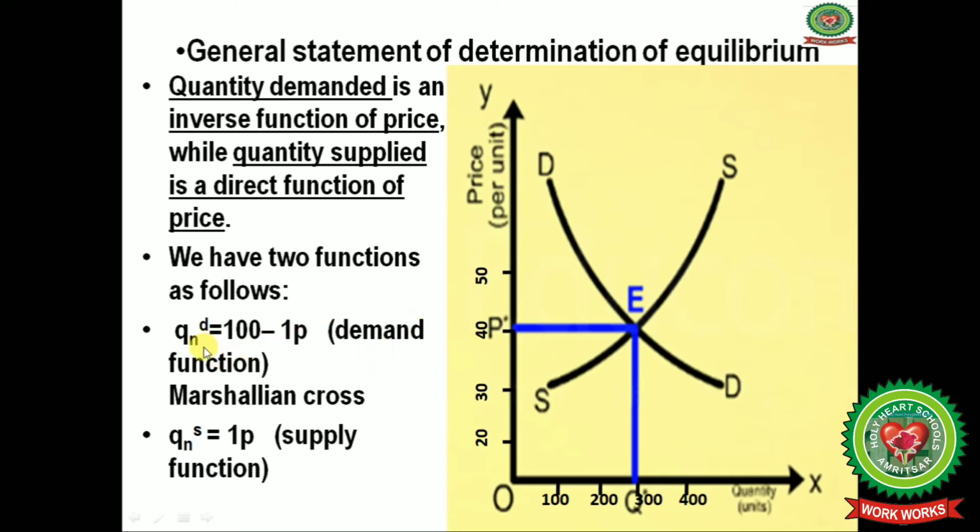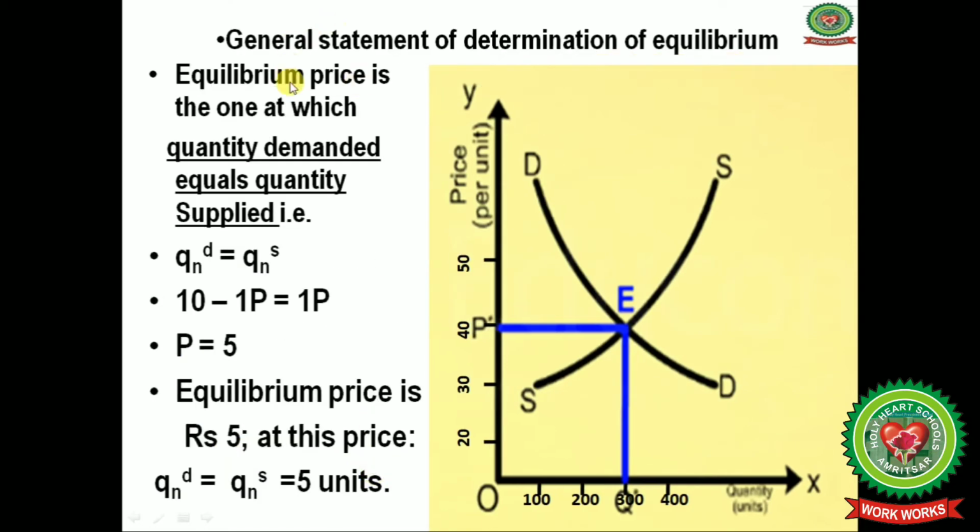So we have two functions as follows. First one is QD, meaning quantity demanded, which equals 100 minus 1p, a price function, and this cross is also known as the Marshallian cross, and quantity supplied also equals 1p, which is a supply function. Now the equilibrium price is the one at which the quantity demanded equals the quantity supplied. So QD equals QS, meaning quantity demanded equals quantity supplied.